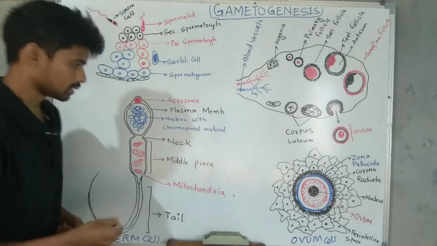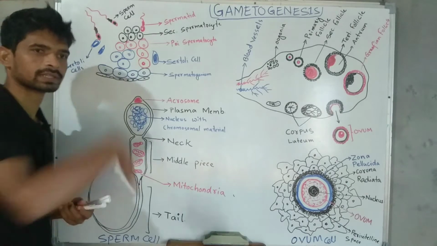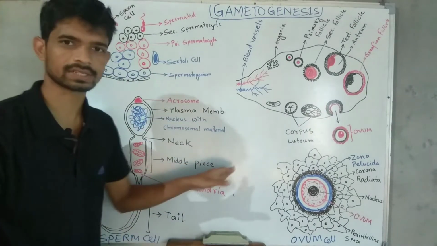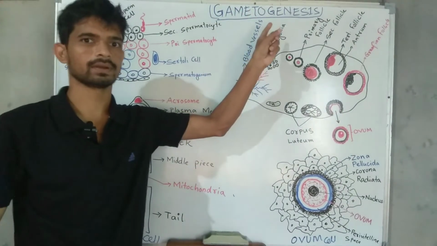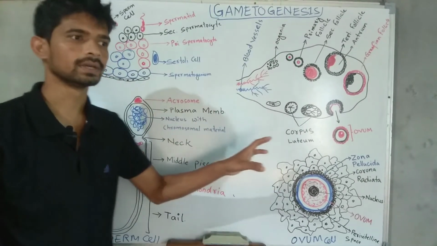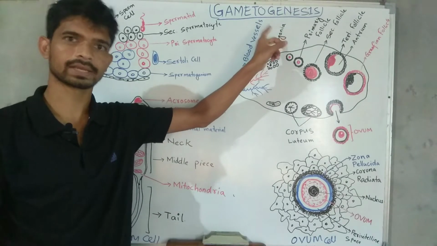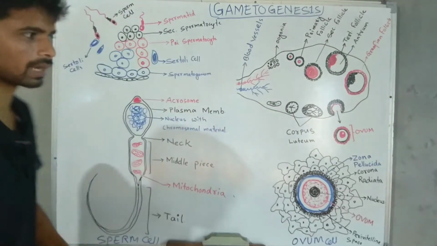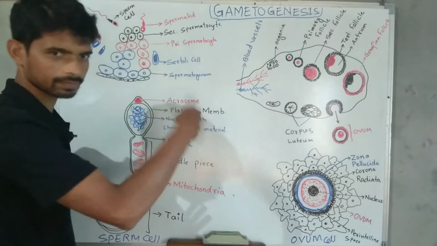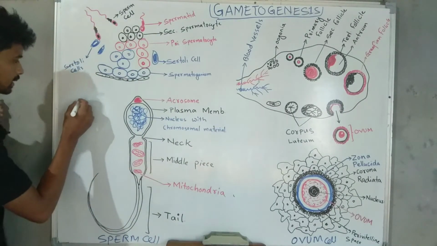Okay, let's start. We have already learned in the previous lectures about the male reproductive parts and female reproductive parts. If you have not seen them yet, you can click on the I button above.